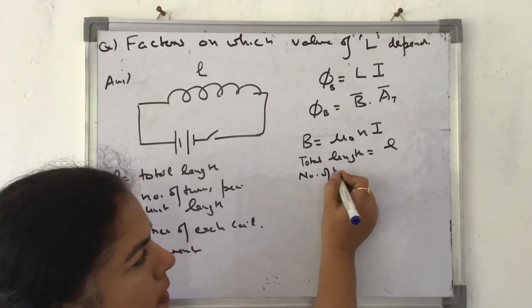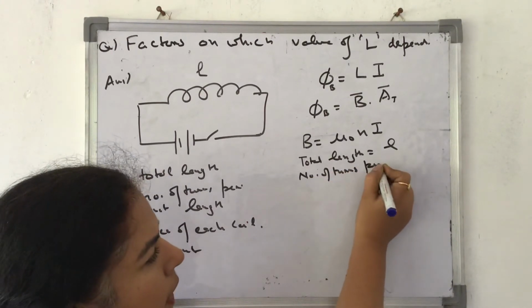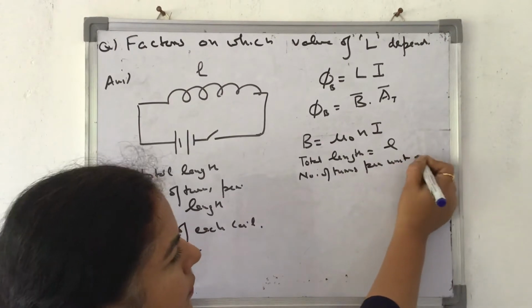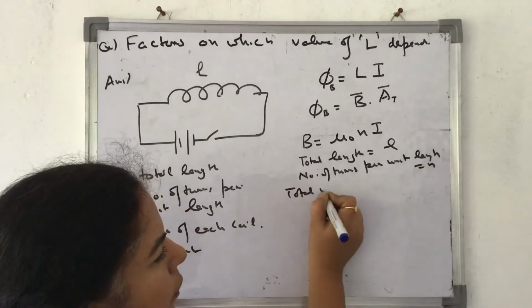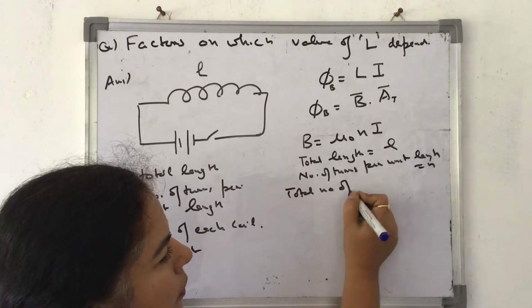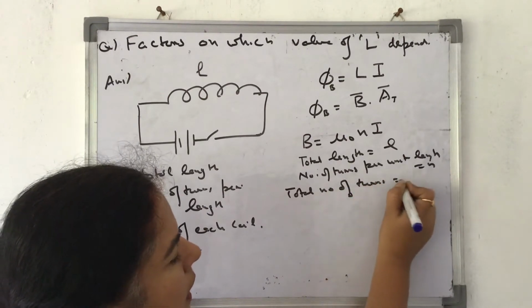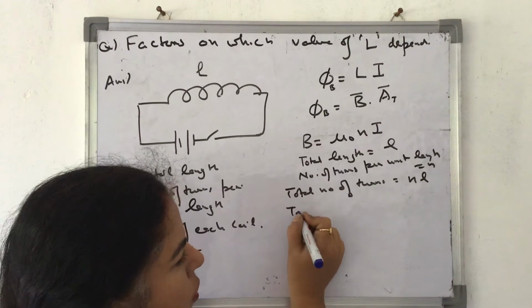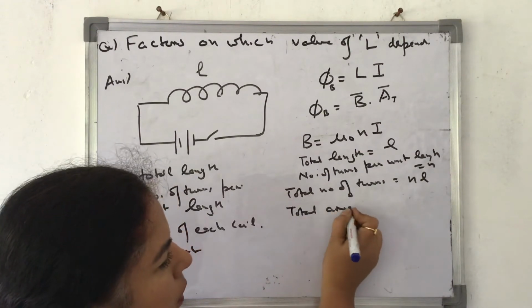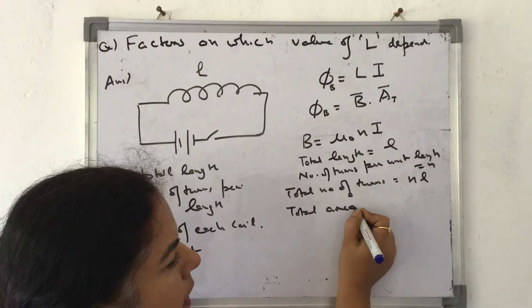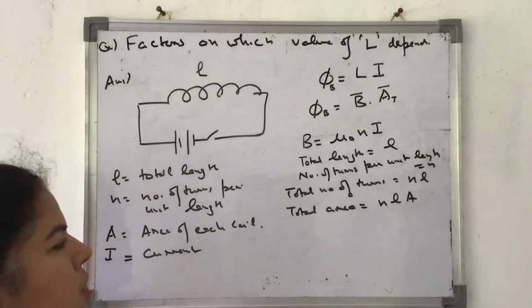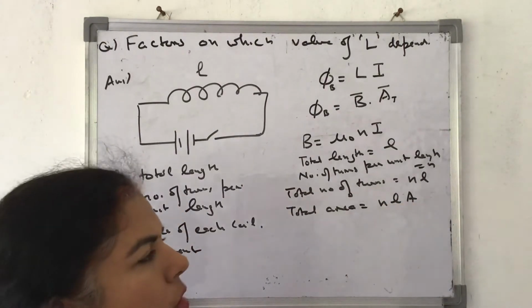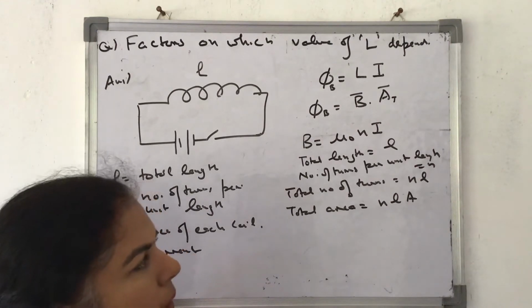Number of turns per unit length is equal to n. So total number of turns comes out to nl. So total area, meaning the area of all turns taken together, becomes nlA, because each coil was having an area A.